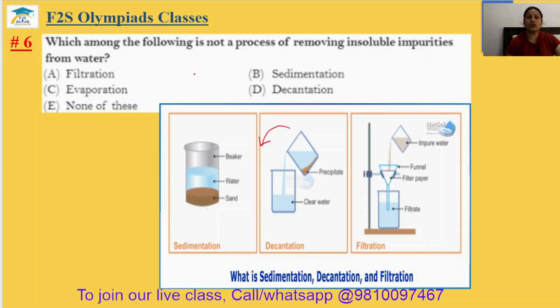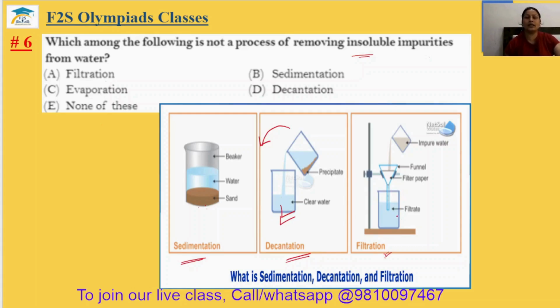Question number 6. Which among the following is not a process of removing insoluble impurities from water? Filtration, sedimentation, evaporation, decantation, and none of these. You can see the insoluble impurities settle down at the bottom of the container. This is known as sedimentation. After sedimentation, we decant the liquid slowly into another container. This is known as decantation. Then we filter this clean liquid using filter paper. This is known as filtration.